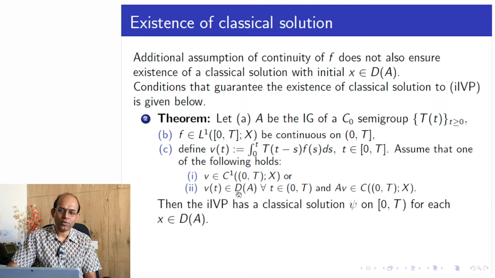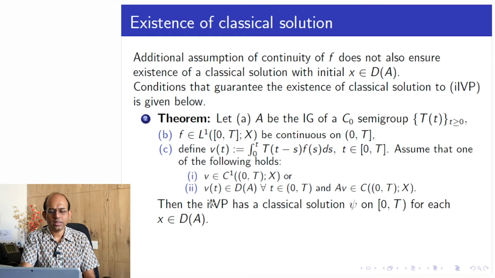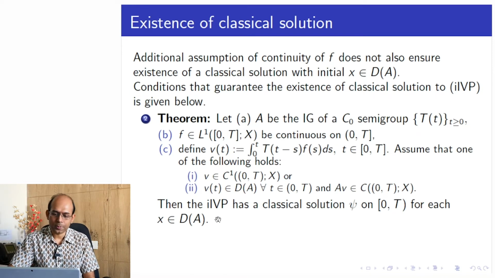Under this we have a conclusion: the initial value problem stated in the earlier slide has a classical solution psi on the interval 0 to T for each x in the domain of A. We cannot expect to assure a classical solution for any arbitrary initial point, because that is not even true for the homogeneous case. So at most we can expect x belongs to the domain of A.